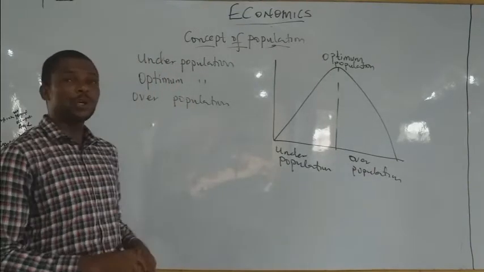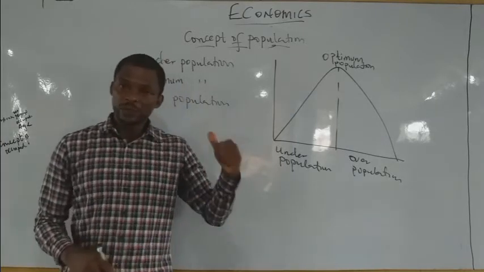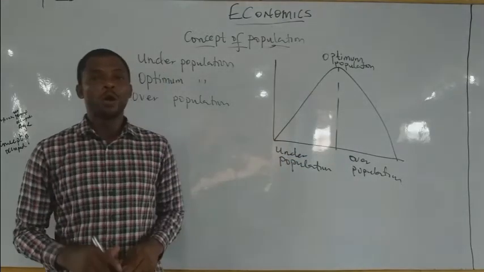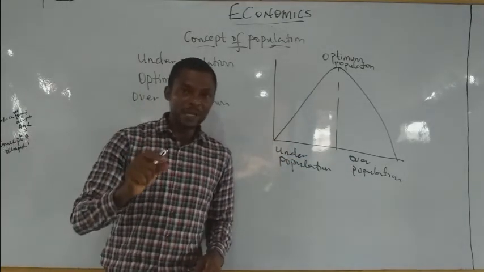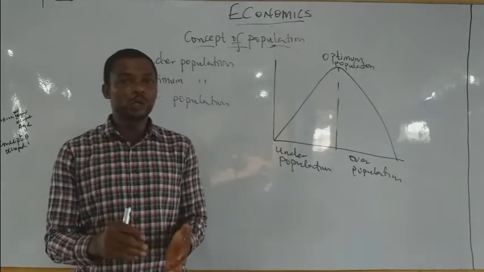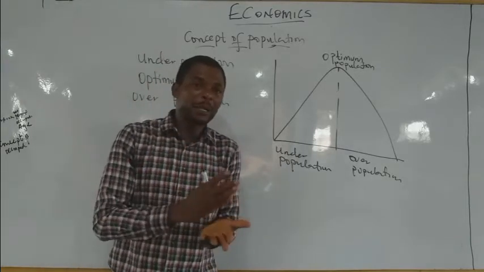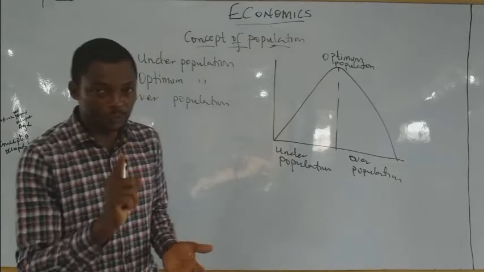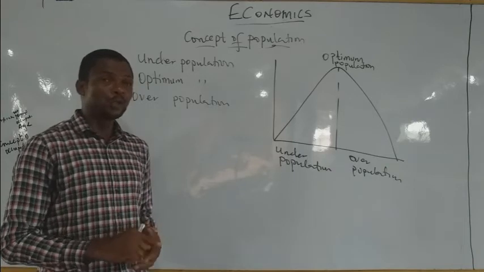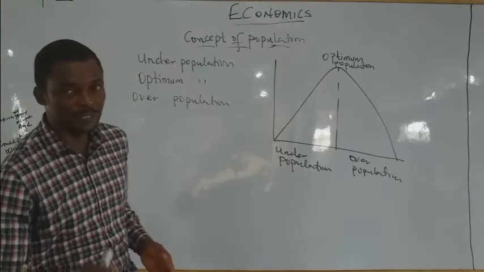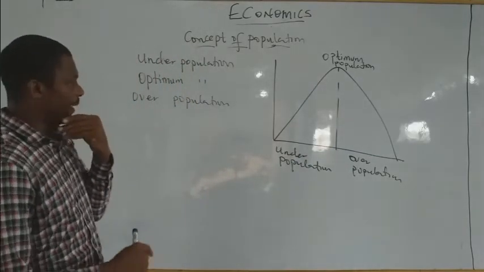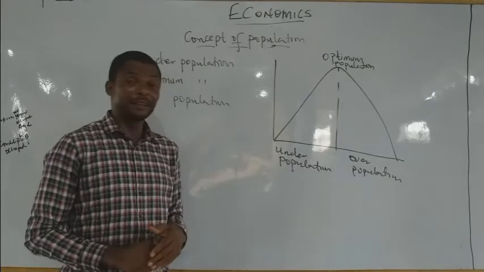Then the next one, overpopulation, is a population that is above optimal. When we're defining underpopulation, we say that underpopulation is a population that is below optimal. Overpopulation is above optimal. And when you combine it with the available resources and the given level of technology per man, it will yield low income, low productivity per man. So it will lead to a minimum output of productivity per man. So the one that gives us a maximum output of productivity per man is the optimum population. Alright. Very clear.